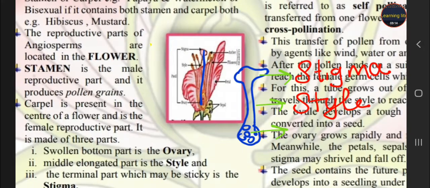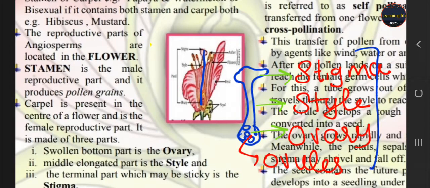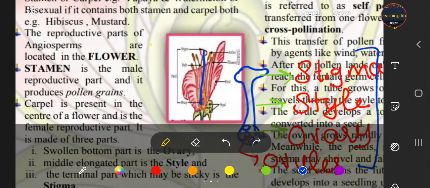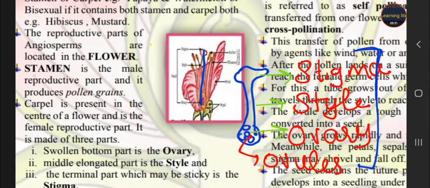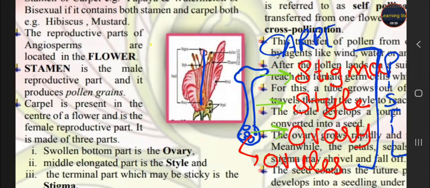Second is the style, and last one is the ovary, and this ovary contains ovules. This is the female part, and this complete part is called the pistil or carpel.